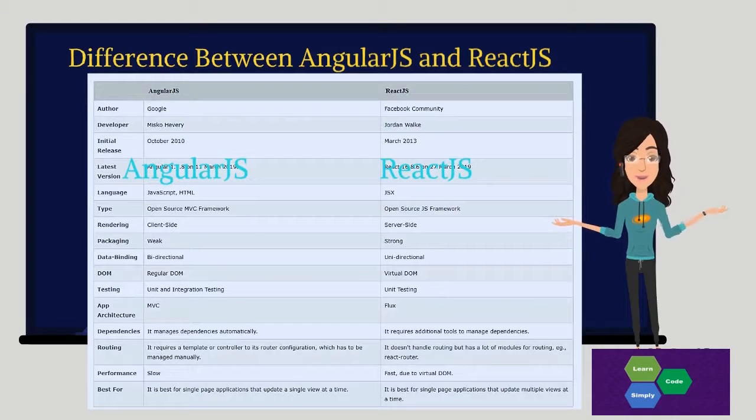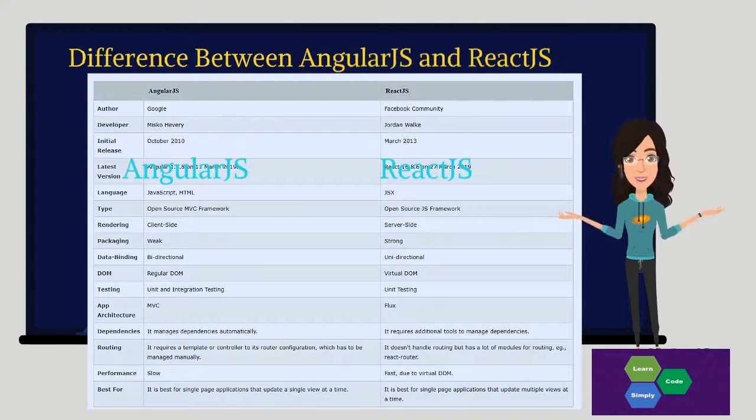So you can see on the screen there is a quick recap or quick difference between Angular and React. The author of Angular is Google and React is Facebook. Angular is developed by Misko Hevery. React is developed by Jordan Walke. Angular was initially released in October 2010, while React.js was initially released in March 2013. The languages used in AngularJS are JavaScript and HTML, while React uses JSX. JSX is also JavaScript XML. It is very easy to learn.